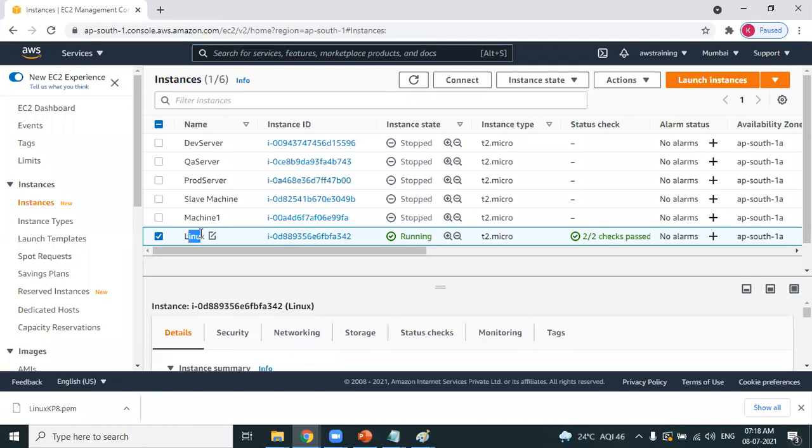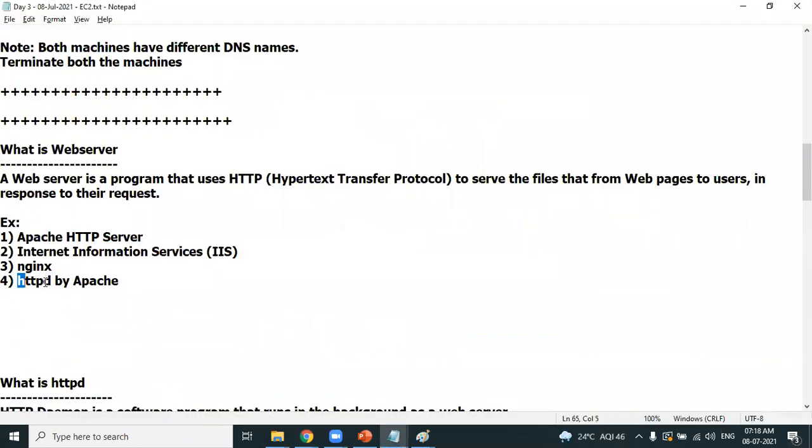Are you understanding? If you install Tomcat, it becomes a Tomcat server. If you install HTTPD, it becomes a web server. How do you want to use it? I want to use this as a web server, so I install the web package. Which web package do I want to install? In this example, I'm showing you HTTPD. HTTPD is an example of a web server. When I install HTTPD, it becomes a web server. As simple as that. So how can we install HTTPD? Let's proceed.